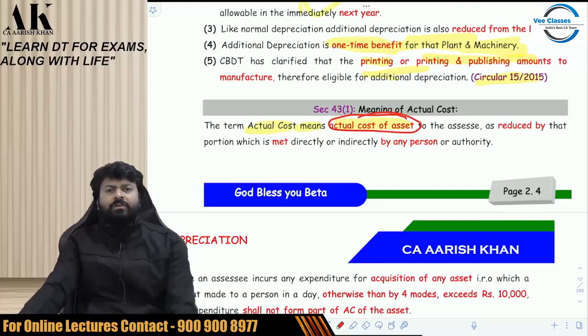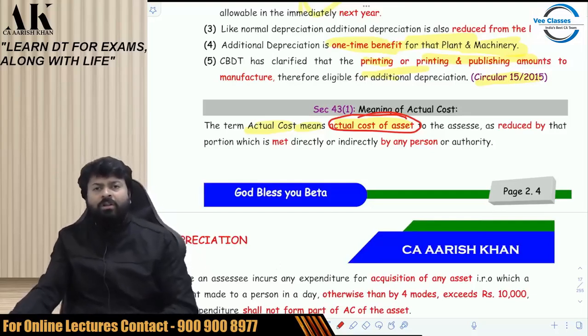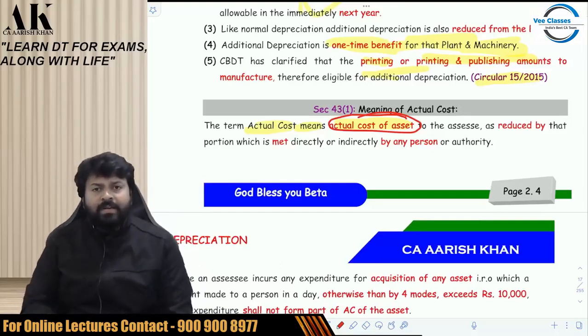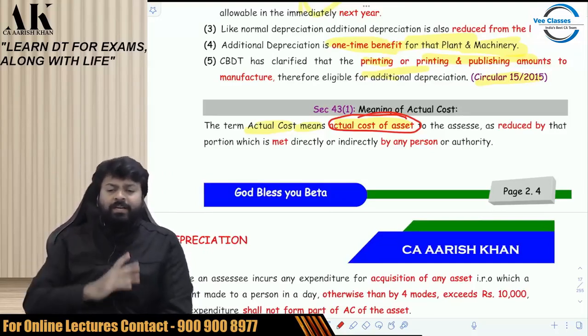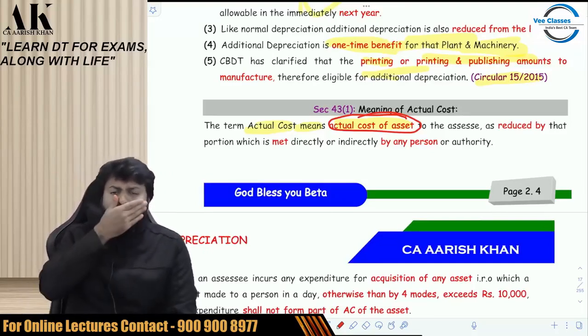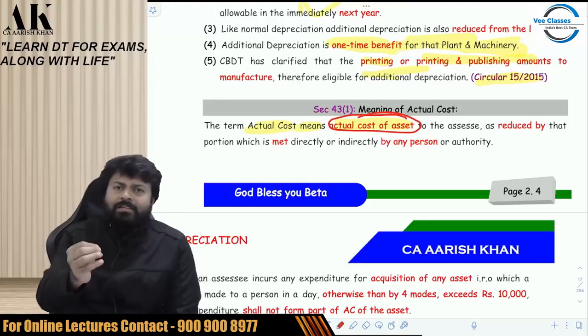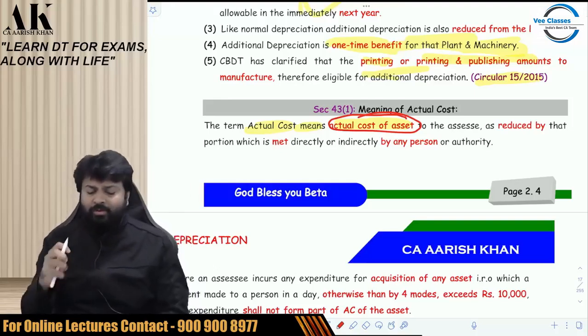Therefore, actual cost is a very wide term. It shall include all those expenses which are necessary to put the asset into working condition. Whatever expenses you incur to put the asset into working condition shall form part of actual cost. I hope it is clear to all of you, right?